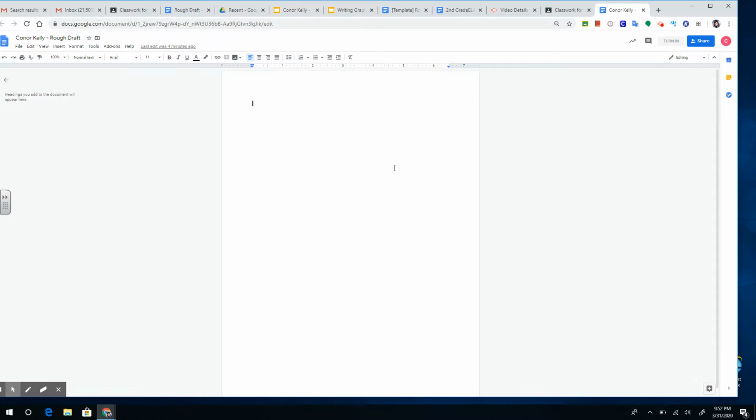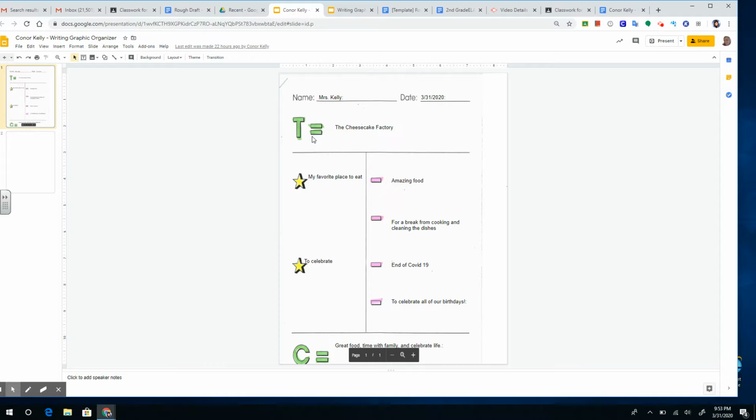So let me go back. And I'm going to start it off like a letter. So, dear Mr. Kelly. And I pushed the space bar 5 times to get that indent mark. Now, just for the topic sentence, I'm going to put it in green because our topic sentence is green. That way I know what my topic is. And if I need to refer back, I can pull up yesterday's work.